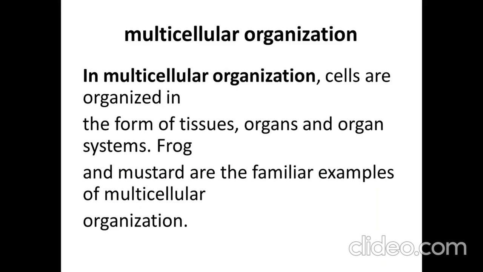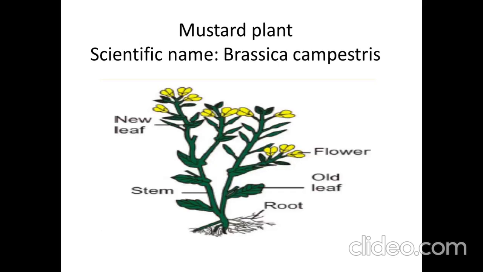So this is the example of colonial organization, and next is multicellular organization. Cells are organized in the form of tissues, organs and organ systems. Like humans, frog, plant, mustard plant, all these have multicellular organization. In the previous topic you studied the level of organization, which tells how multicellular organization takes place. Tissues, organs and organ systems are present. So frog and mustard are familiar examples of multicellular organization.